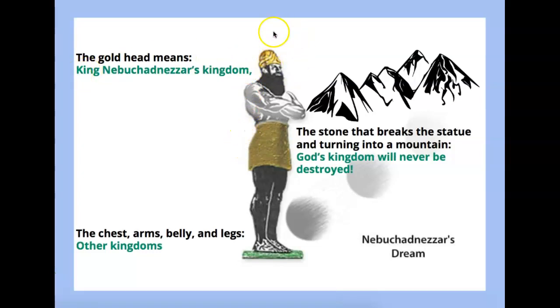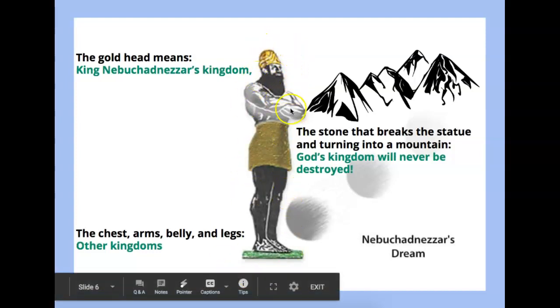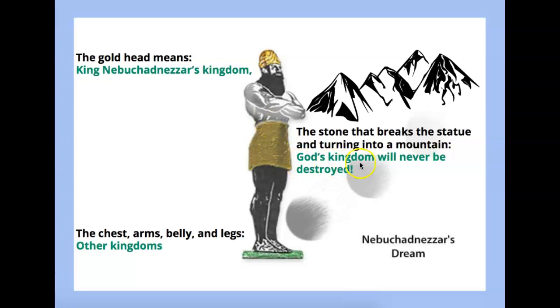Let's go over that one more time. The gold head represents King Nebuchadnezzar's kingdom. The rest of the statue represents other kingdoms. And the stone that breaks the statue and turns into a mountain represents God's kingdom. So what does that mean? It means that even though all these other kingdoms will fall apart, God's kingdom will never be destroyed.